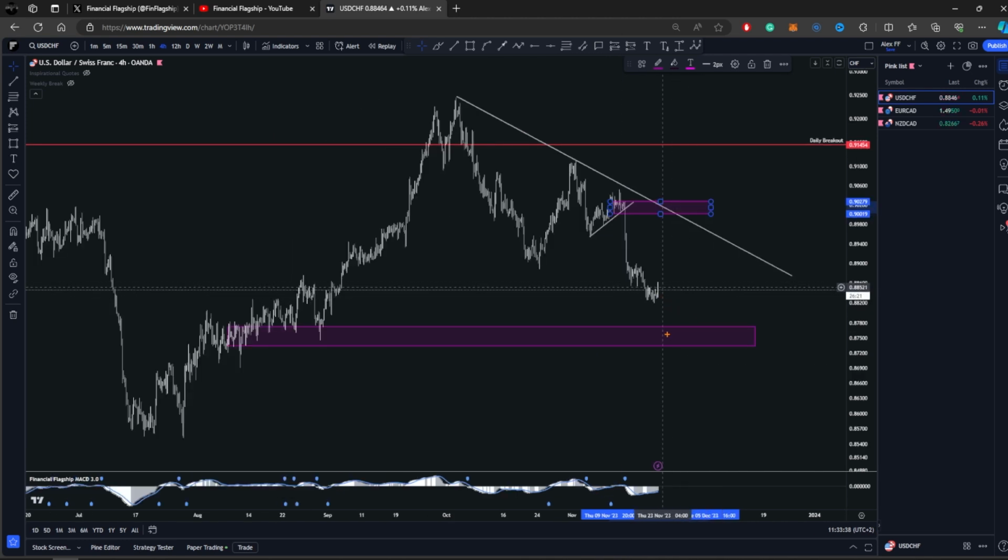If we continue to go down here, if the price consolidates, then most likely we'll go and make a new lower low and take out this liquidity from these levels. Or if the price gives us a strong bullish candle followed by a consolidation, then this will be our buy setup.